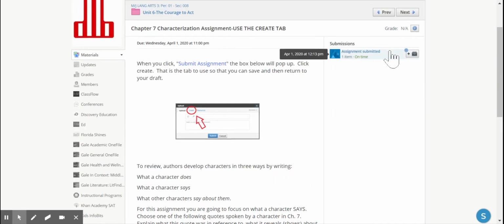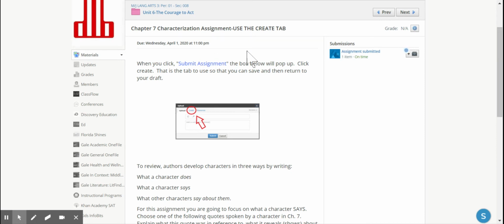But when you click to submit assignment over here on the side, the box that pops up defaults to upload. You'll just want to go to the Create tab and type your response there. That way you can save it and then submit it when you're ready. So that's how you need to make sure that you do submit it for those of you who haven't. Most of you have done that part correctly though.